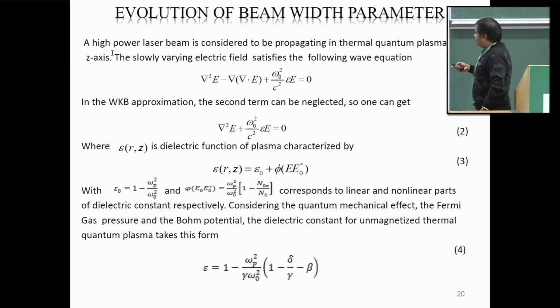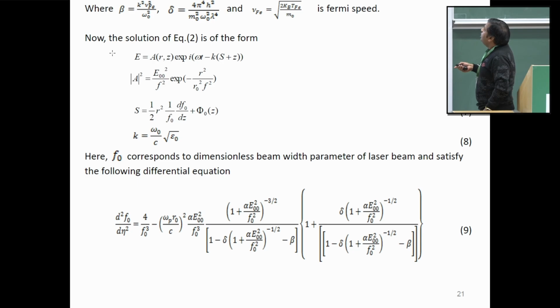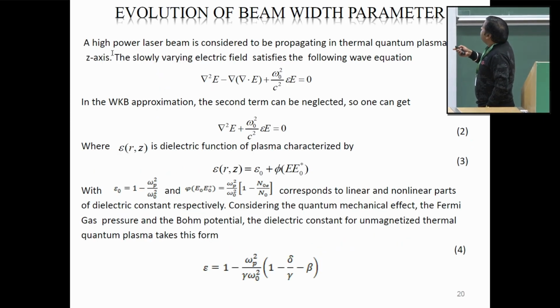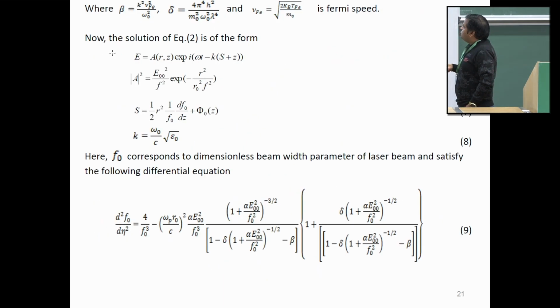So the solution of this wave equation is of this form. Now on substituting equations 5, 6, 7, 8 in equation number 2 and by making use of the Paraxial approximation, we finally obtain this second order differential equation. It tells us about how the laser beam is propagating inside the plasma. Here the first term is the diffractive term, the second one is the nonlinear refractive term.